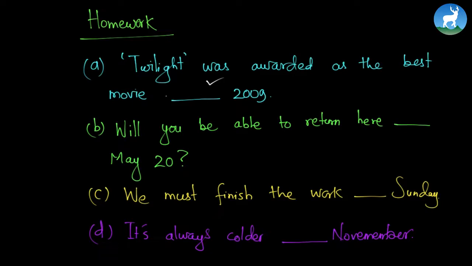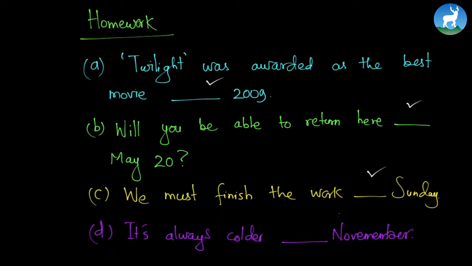Now let's go to number B. "Will you be able to return here dash May 20?" Which one of the prepositions of time are you going to use? Is it on, in, at? Find out the best one. Likewise, in this sentence also find out the best one. "We must finish the work dash Sunday." Do not write "by Sunday" because we are not going to study tense or something like that. Out of on, in and at, find out the best one.